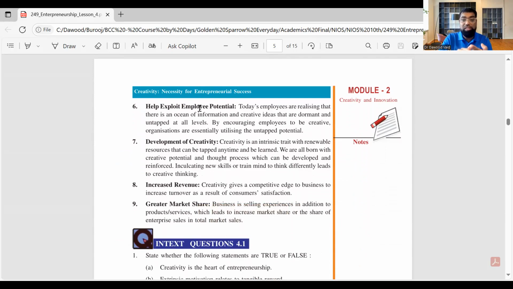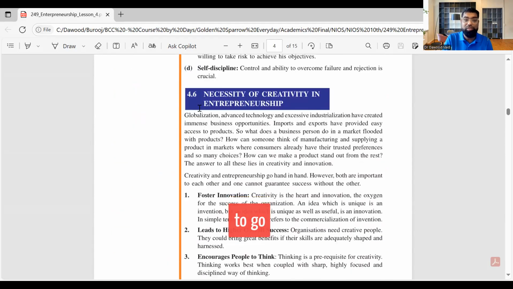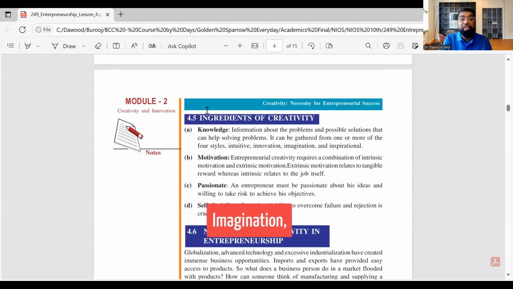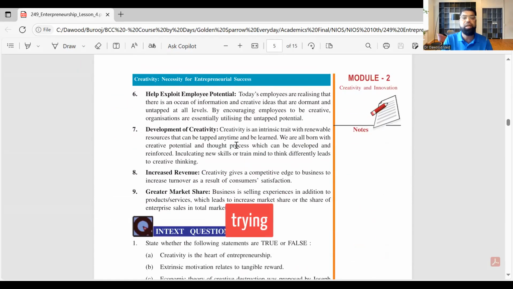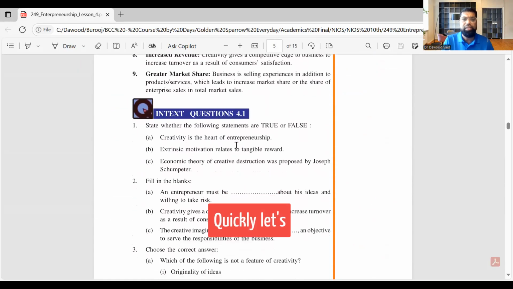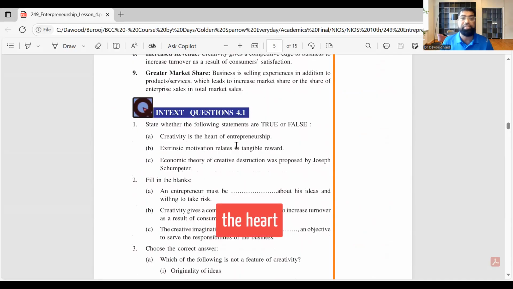Remember the 4 I's I told you: inspiration, right? Innovation. What are the other ones? I'm sorry, we have to go back to our 4 I's. Yeah, imagination, intuitiveness, and inspiration. So all of these comes into what we are trying to do with regards to our, like, quickly, let's look at it. Creativity is the heart of entrepreneurship.